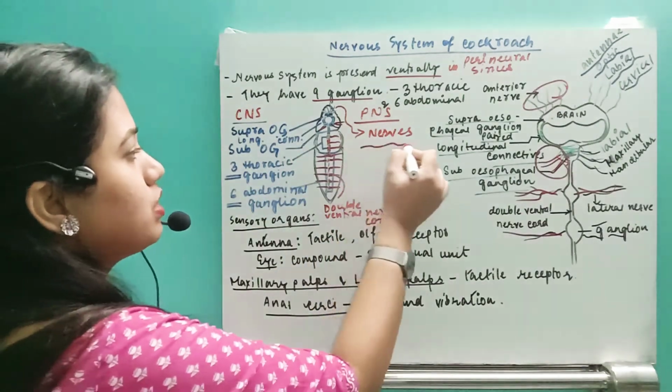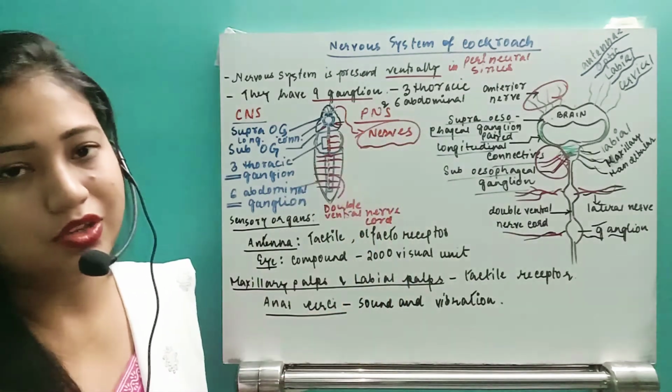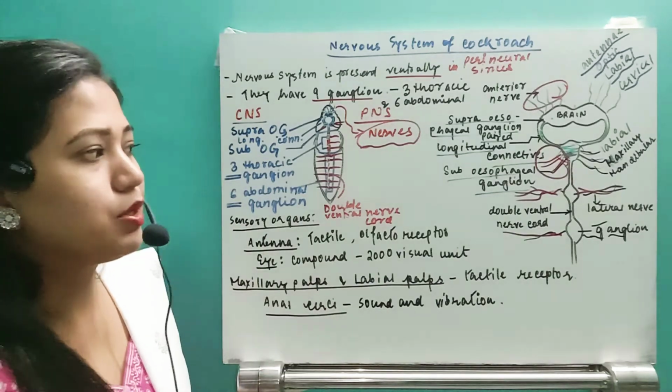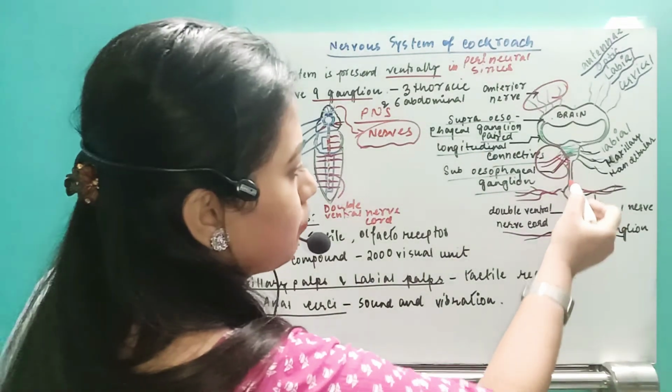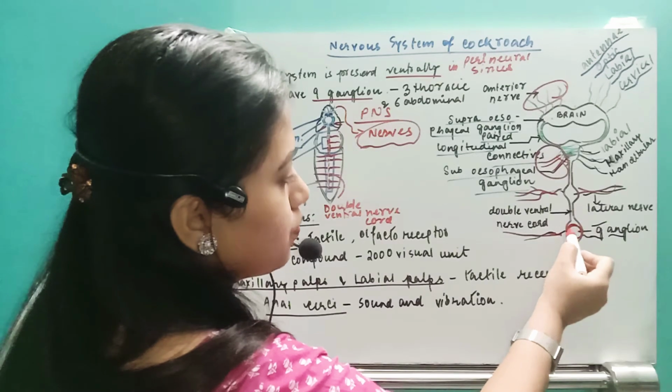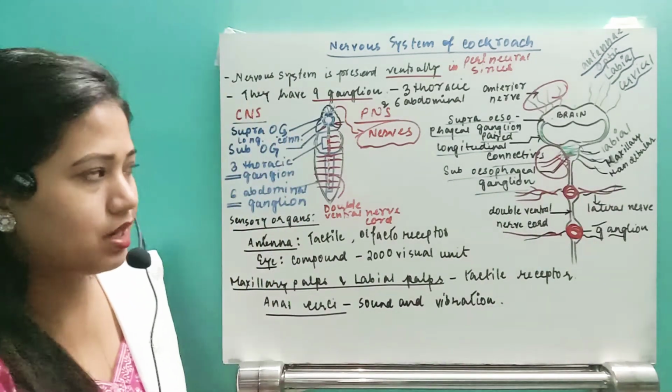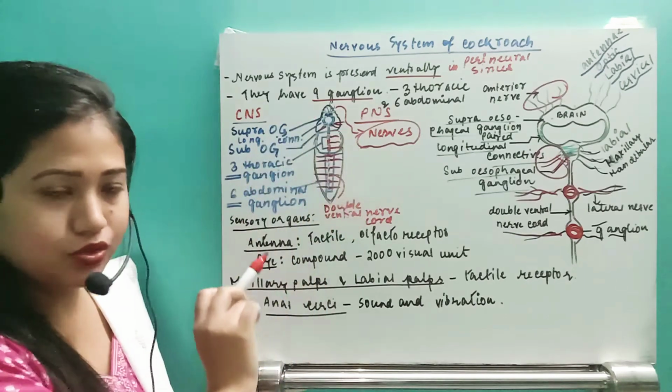So this PNS comprises the nerves themselves. That is about the nervous system. You can see that in each segment there is a ganglion. This is one ganglion, this is another ganglion. I cannot draw all of them, so that is how we have drawn it here.